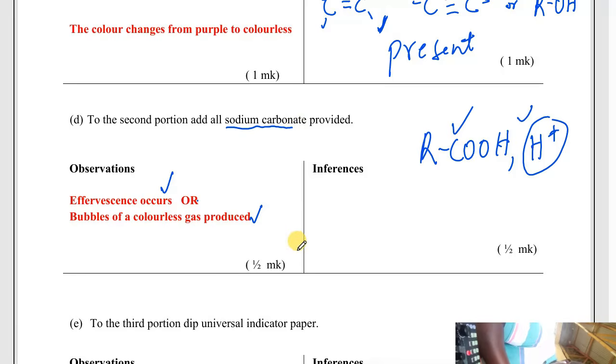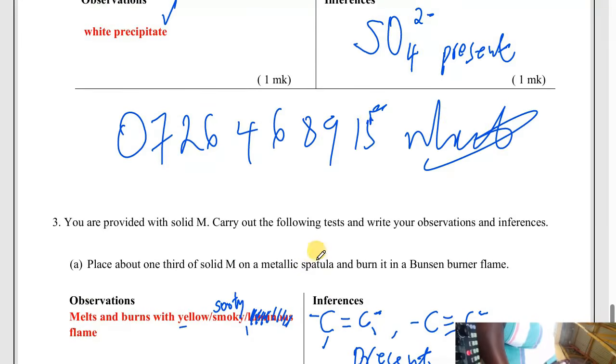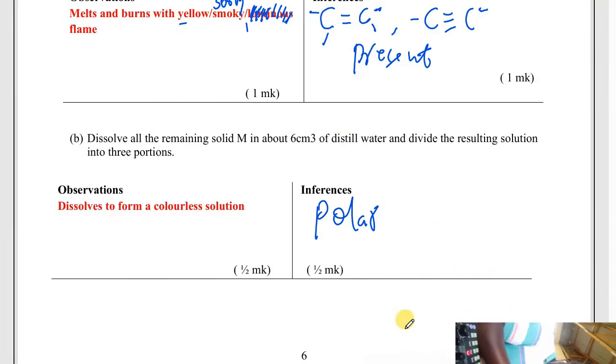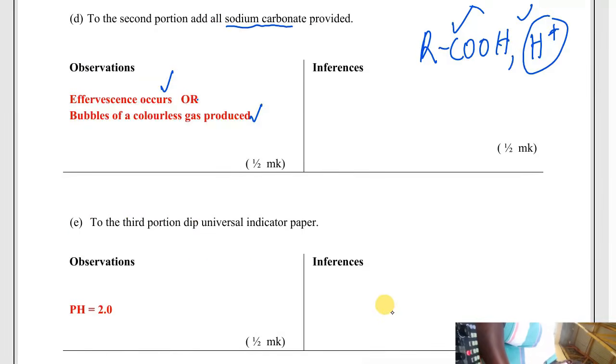Now, let's go back to the question. You need to be careful here. If the question says you are provided with organic solid M, then the answer should be this.